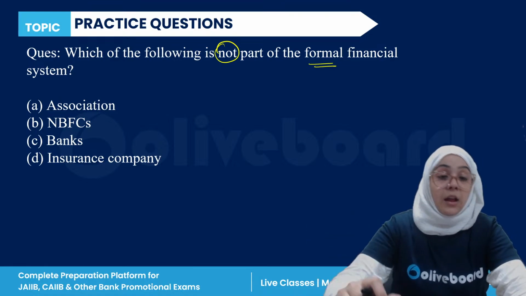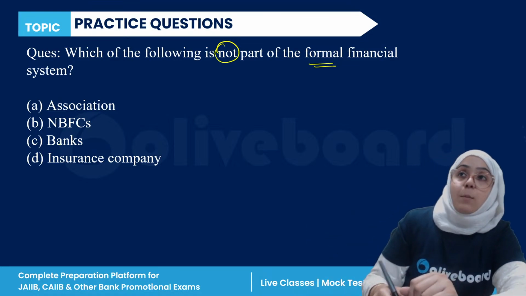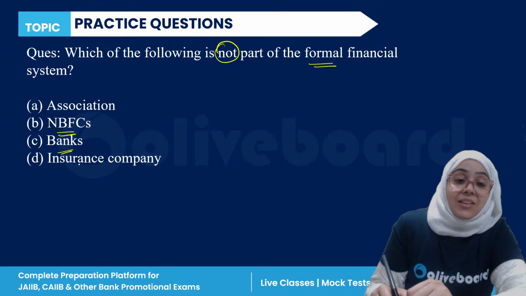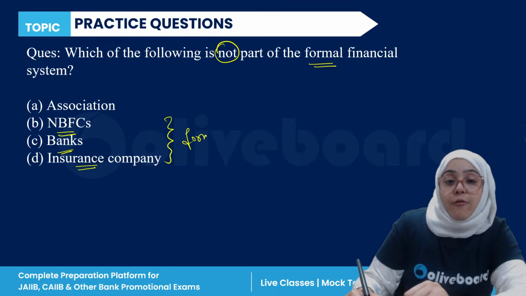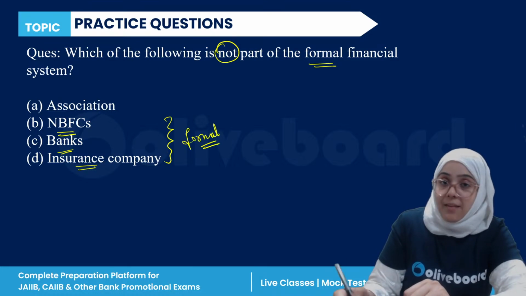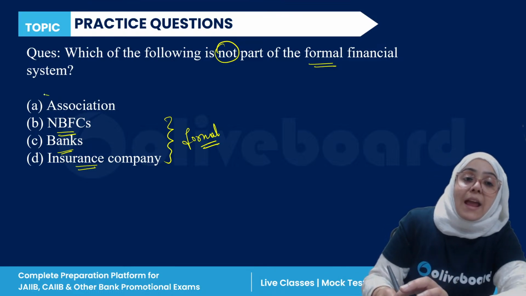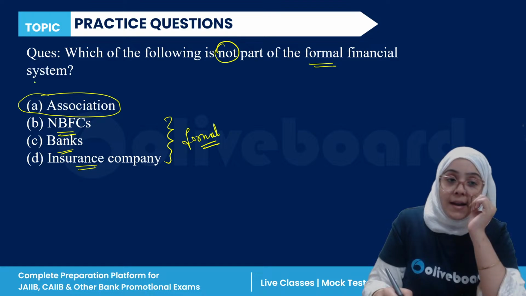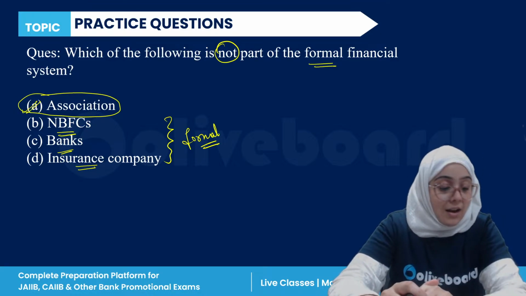So, not a part of formal financial system. NBFCs, non-banking financial companies, banks, insurance companies, these are all part of the formal financial system. But when we talk about associations, an association is not a part of the formal financial system. So A is the correct answer.